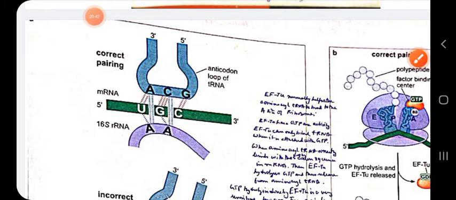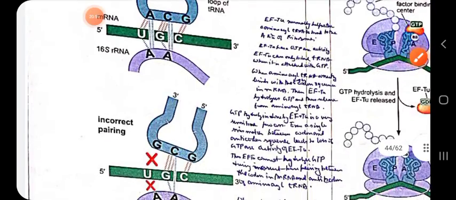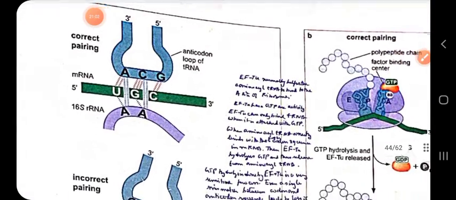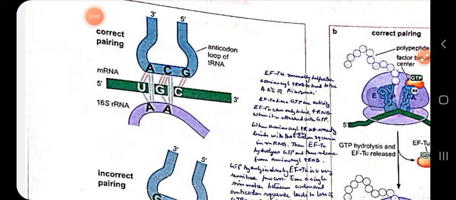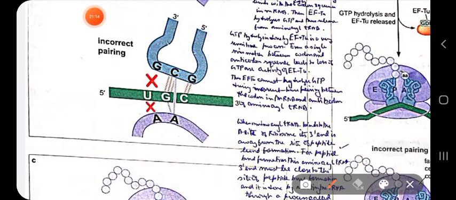This is the correct pairing that has been shown. This is the tRNA, and this is your mRNA, and this is your 16S rRNA, which is interacting. So correct base pairing has occurred, due to which accommodation can be carried out. It can rotate fully and will not get displaced from the mRNA. Whereas incorrect base pairing cannot go through this accommodation process. The tRNA cannot even rotate properly, thus it will get displaced from the mRNA.